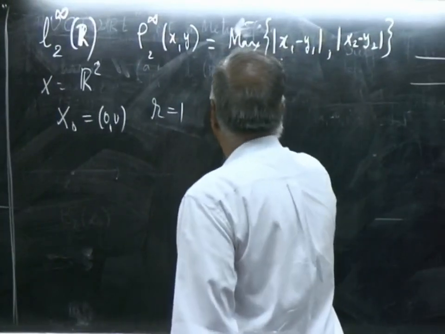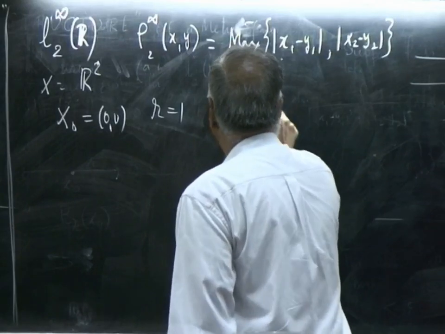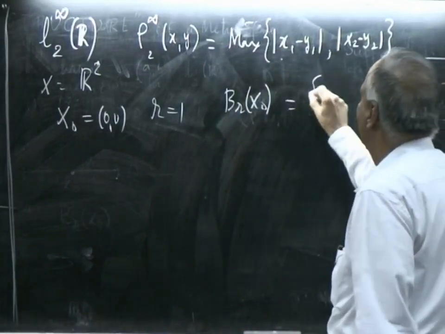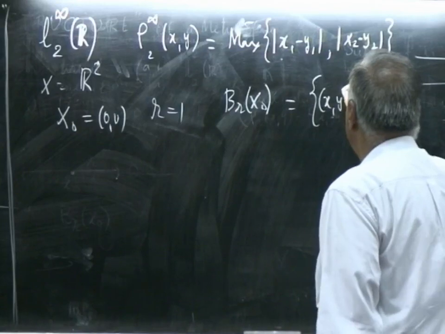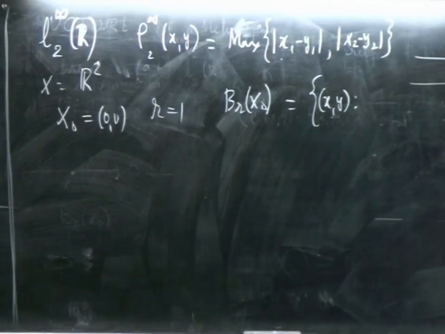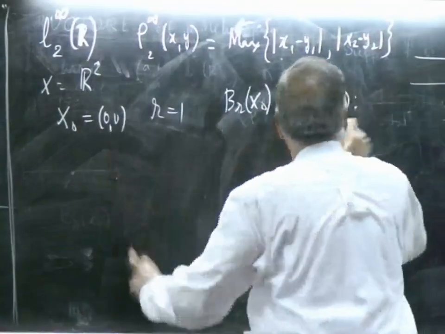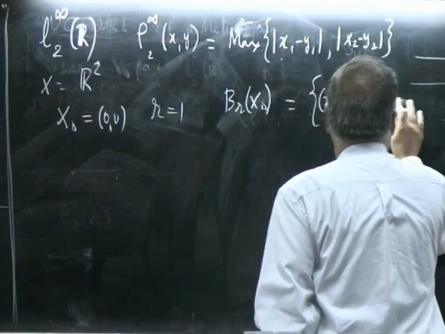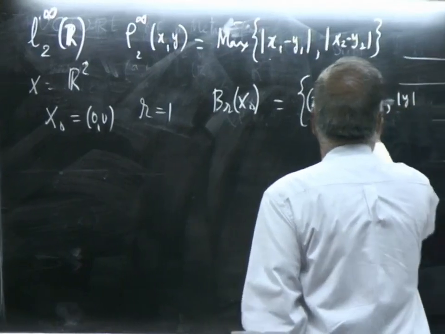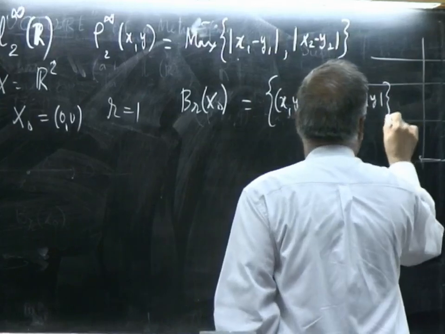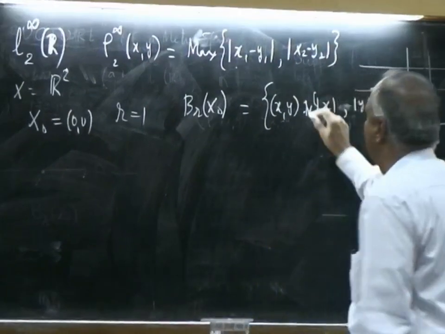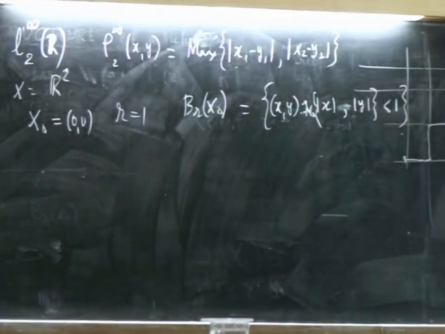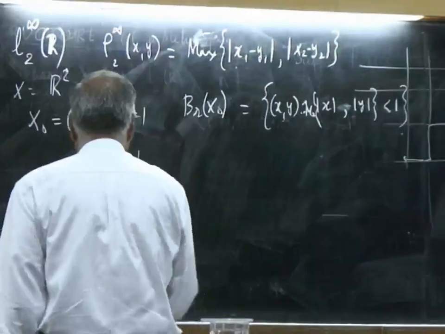So, what is B_r(x naught)? It is the set of all points (x, y) such that the maximum of mod x minus 0 and mod y minus 0 must be less than 1. The maximum of mod x and mod y must be less than 1. Now, how does that picture look?